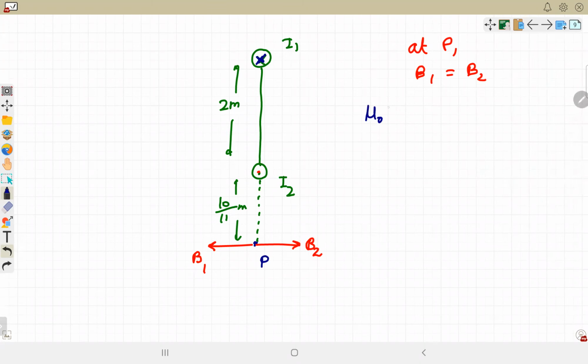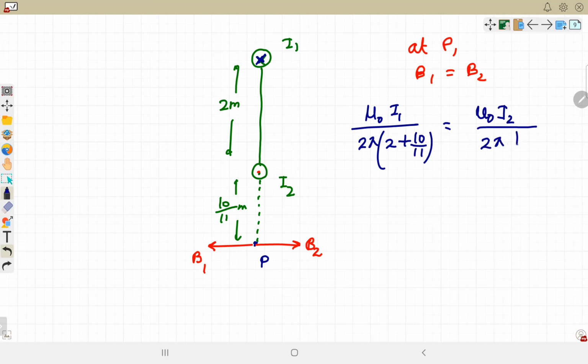B1 is mu naught I1 divided by 2 pi into R, where R is 2 plus 10 by 11. And the magnetic field due to the second wire is mu naught I2 divided by 2 pi into 10 by 11. Solve for the value of I2. I1 is given as 9.6 ampere. Calculate the value of I2.